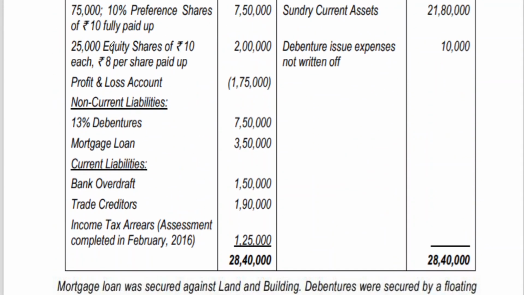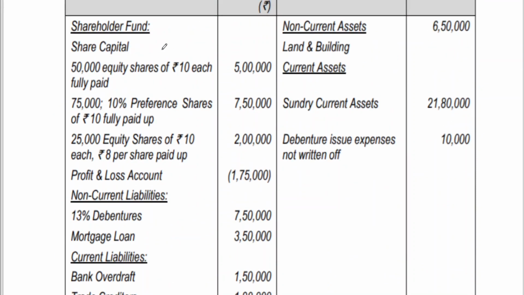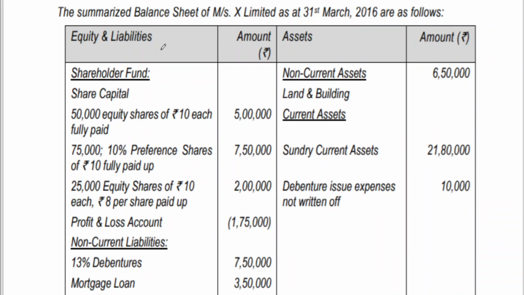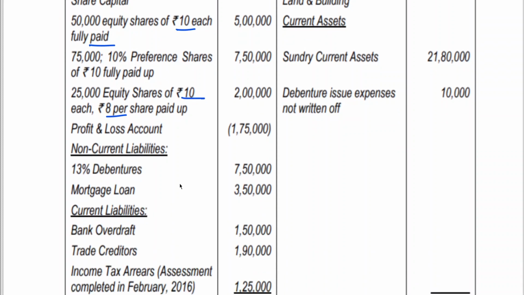This one. Same, ditto. This is a 16 marks question. Share capital is given differently: 50,000 equity shares of 10 each fully paid, and 25,000 equity shares of 10 rupees. In the previous problem it was 10,000 and 5,000. Here it is 50,000 and 25,000. The rest is the same: 13% debentures, mortgage loan.